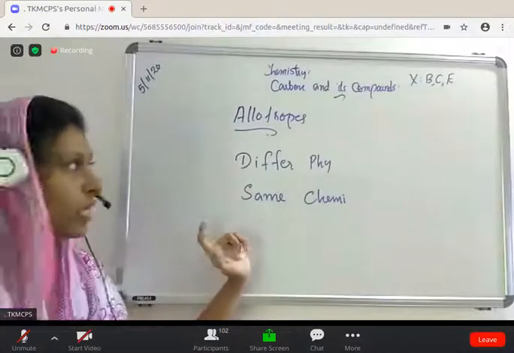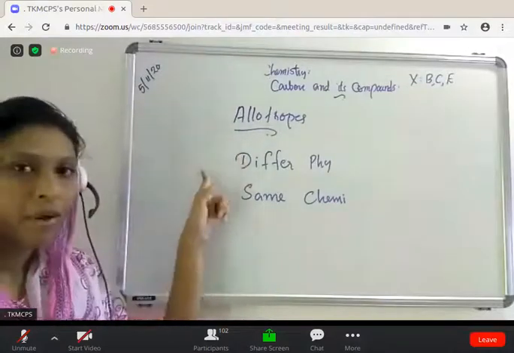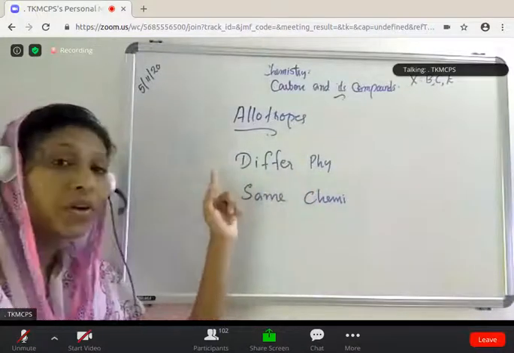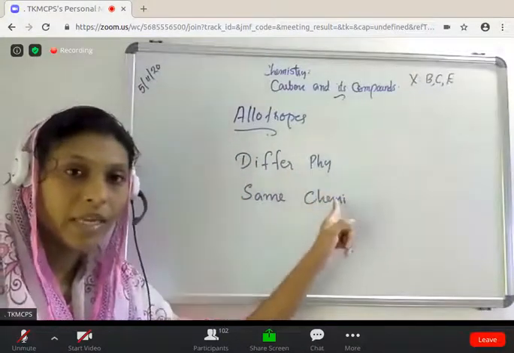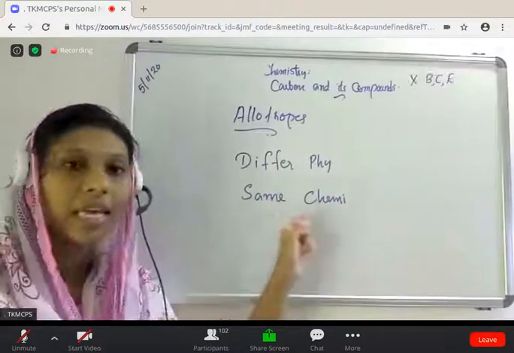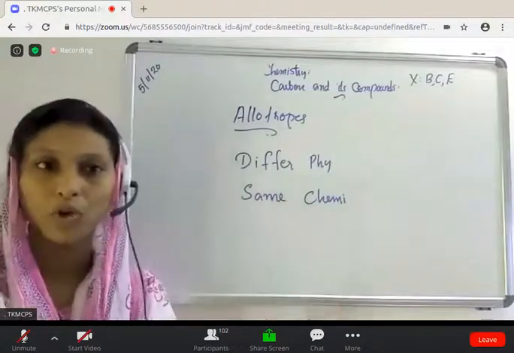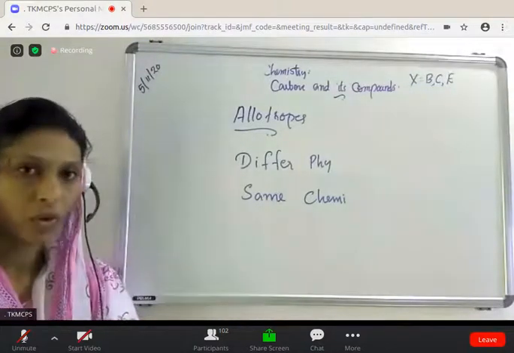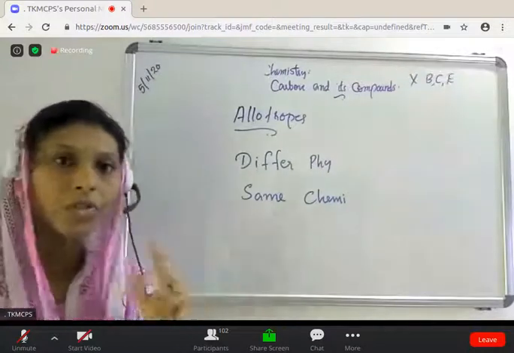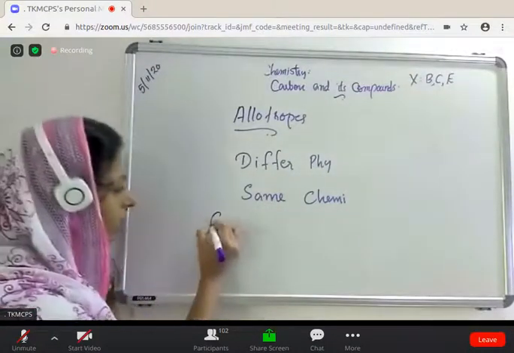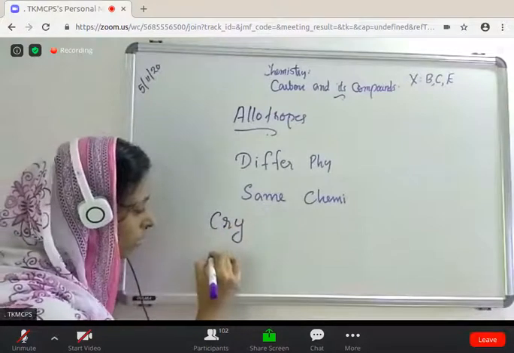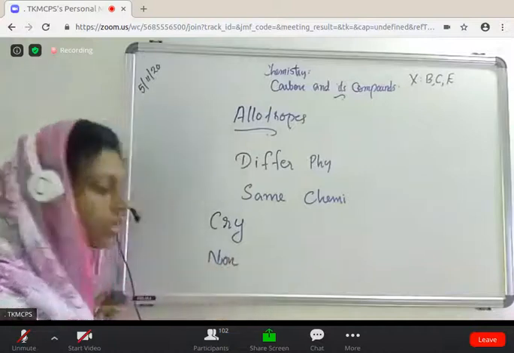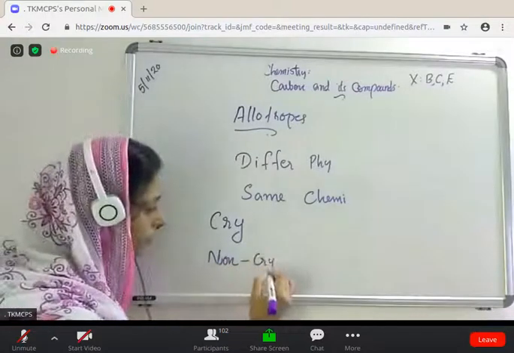Once again, I will repeat. Allotrope means an element which exists in more than one form, and they differ in their physical properties but are identical in their chemical properties. These are called allotropes. Carbon shows two types of allotropes, crystalline allotropes and non-crystalline allotropes.